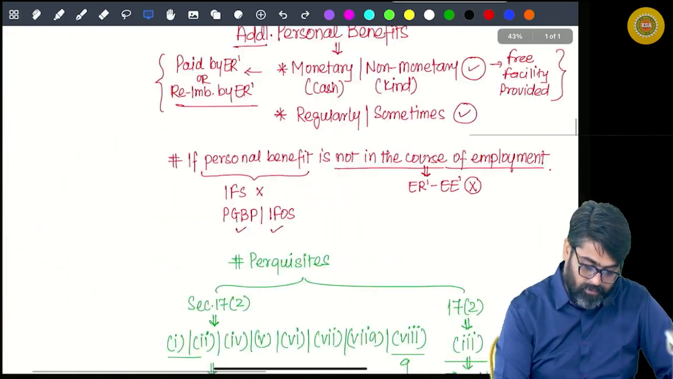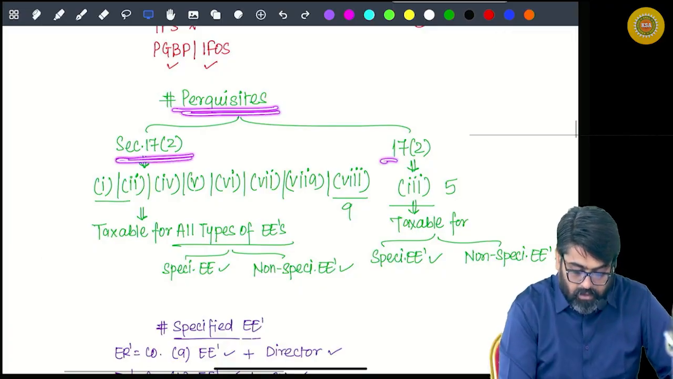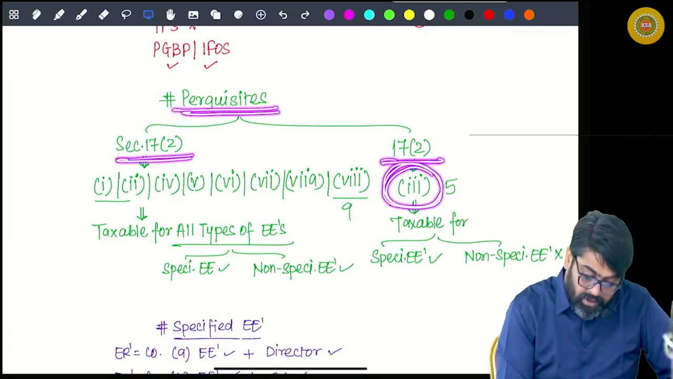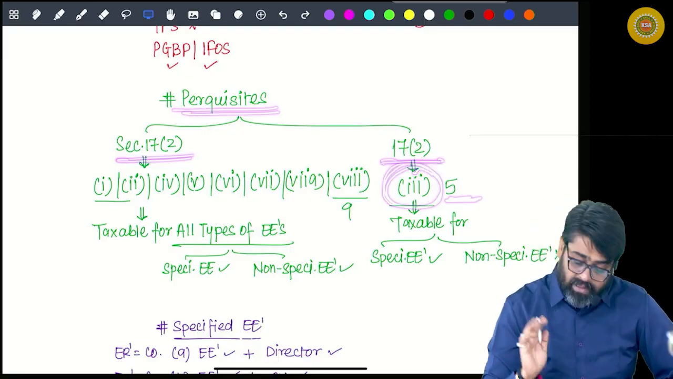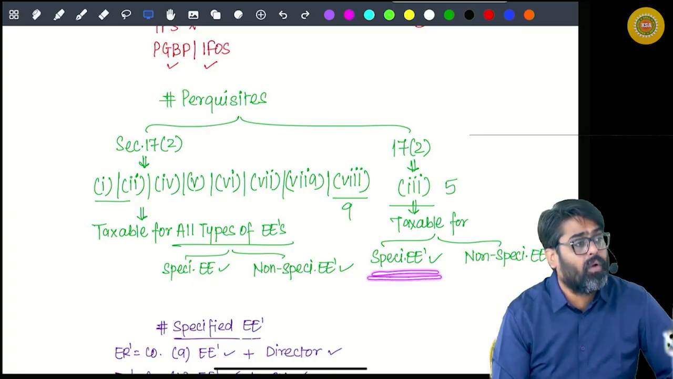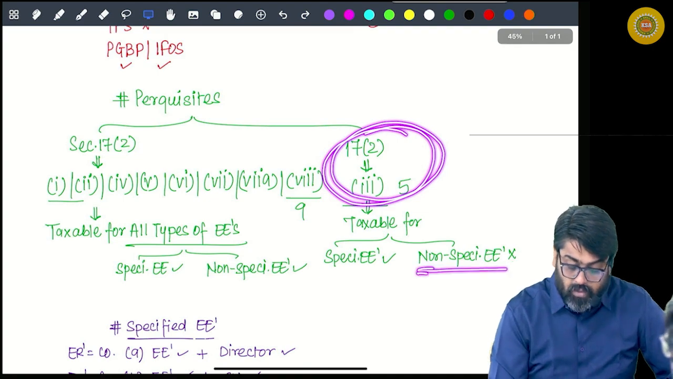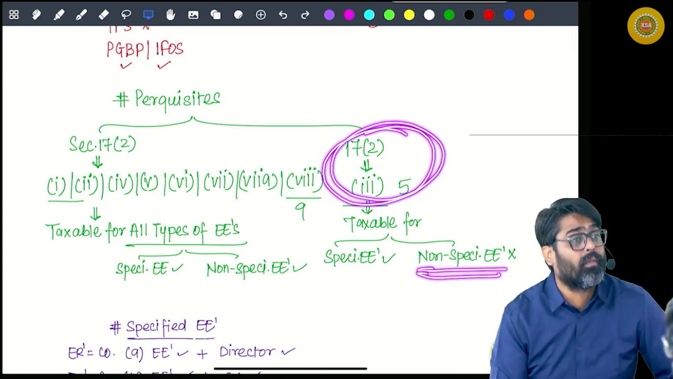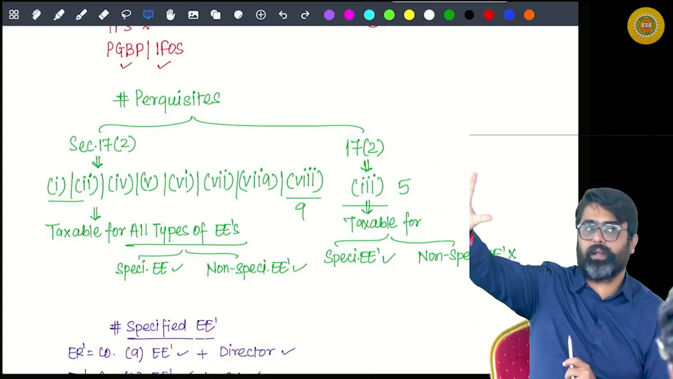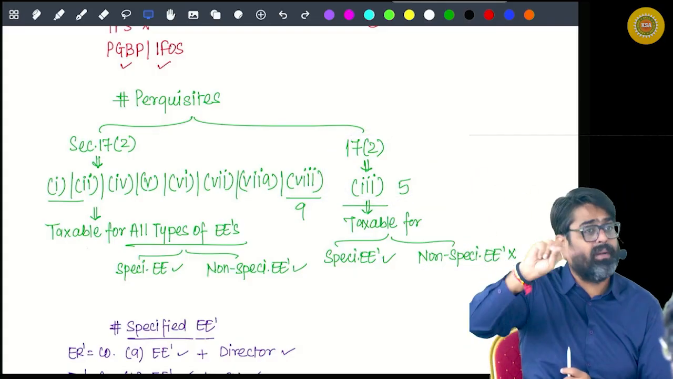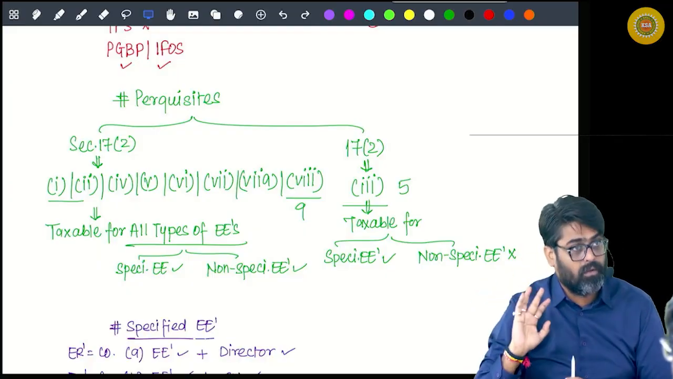Please listen to me carefully. See, all the perquisites are given in section 17. So there is clause number 3, having 5 perquisites. These perquisites will be taxable only in the hands of a specified employee. If any of these perquisites are received by a non-specified employee, then they will not be taxable. It will be taxable in your hands only if you are a specified employee. I will tell you about that.